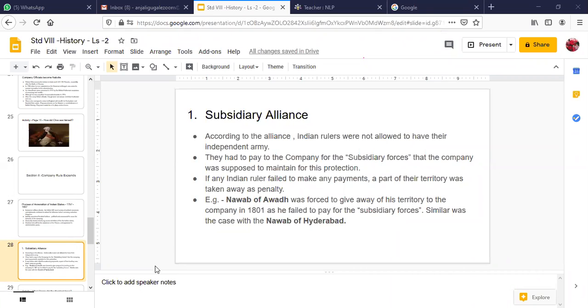At that time who was the Nawab of Awadh? Nawab of Awadh was Shuja-ud-Daulah. Children, there were three Nawabs. Earlier, Safdarjung was the Nawab, and after Safdarjung, Shuja-ud-Daulah. During the war with Siraj-ud-Daulah of Bengal, at that time, Shuja-ud-Daulah was the last Nawab of Awadh.